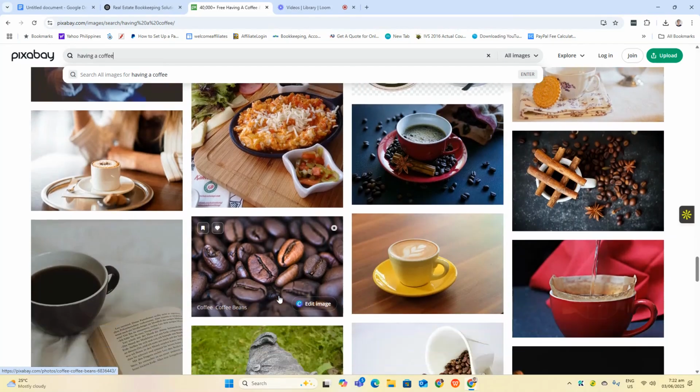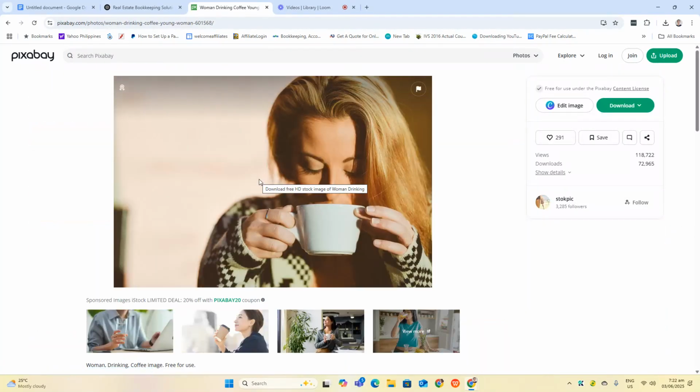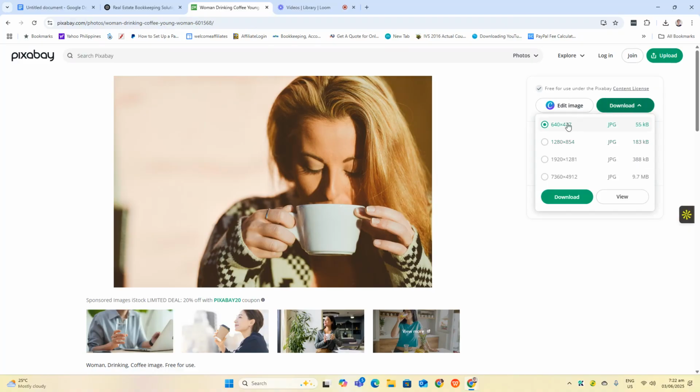Okay, so I'm going to choose one image. How about this one? So this is more relaxing. It really conveys an image showing how she is relaxed by sipping her coffee. Okay, I'm going to download this one.